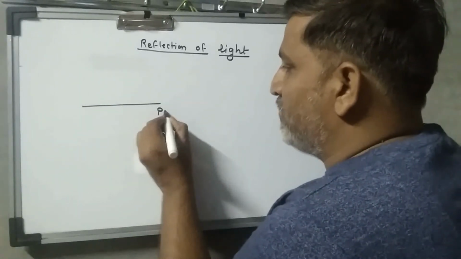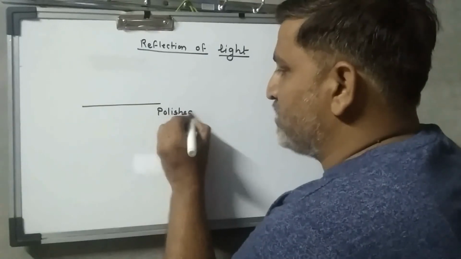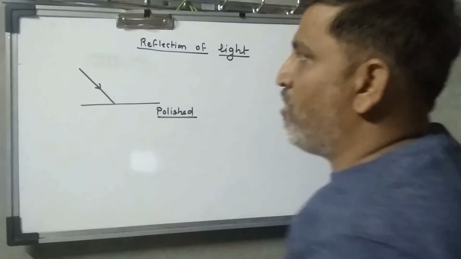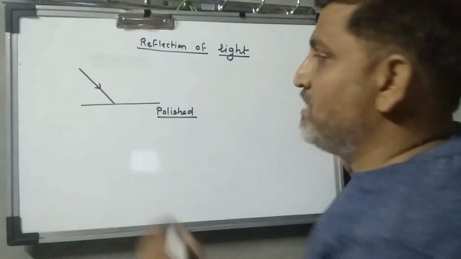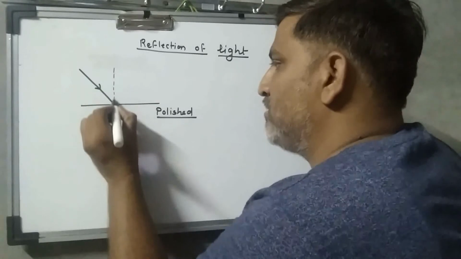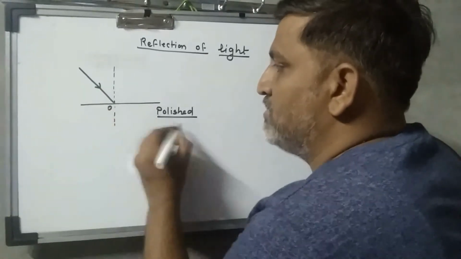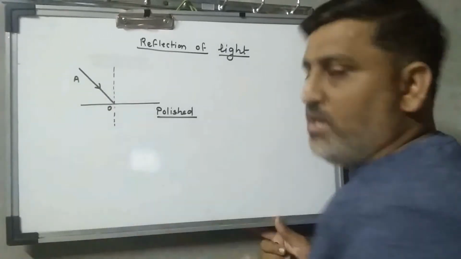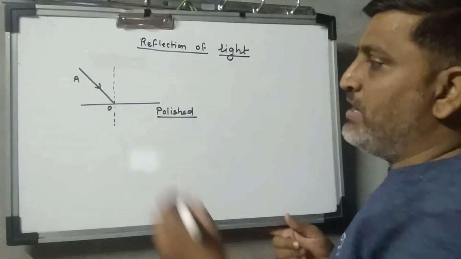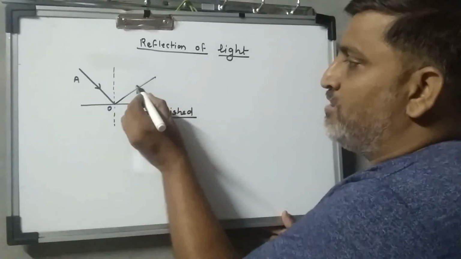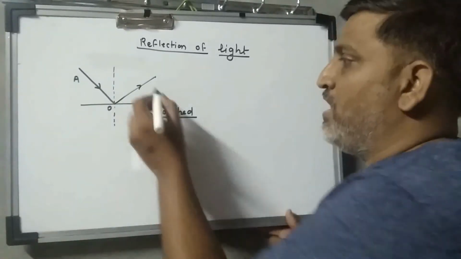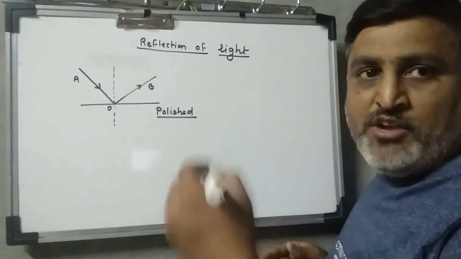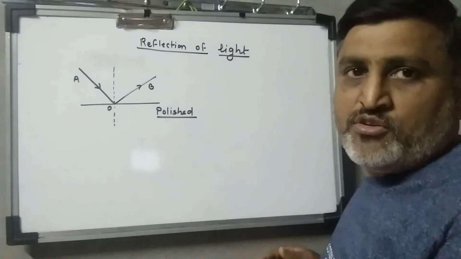Assume that this is a polished surface and a ray of light is incident on this surface. After striking this polished surface, this ray OA, which is incident on it, gets reflected back into the same medium along the path OB. Now this is the phenomenon of reflection of light.